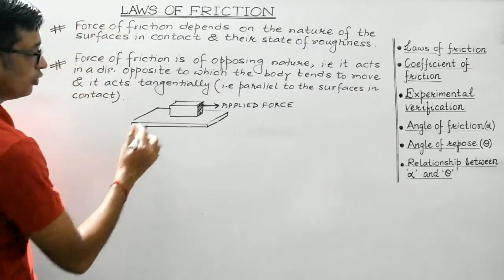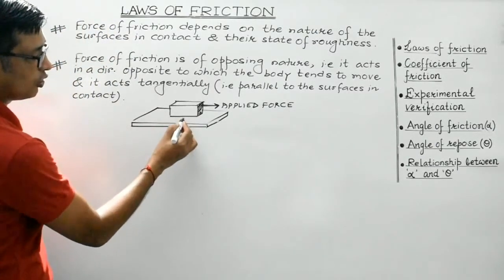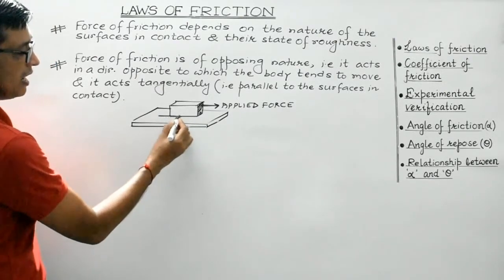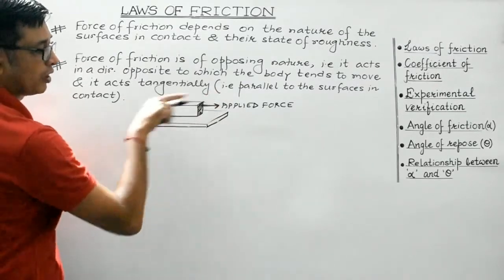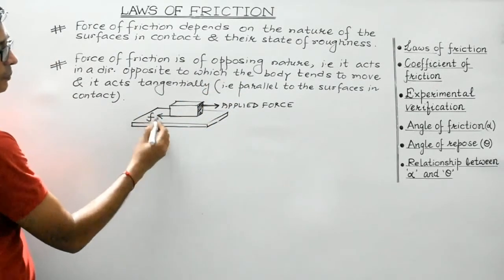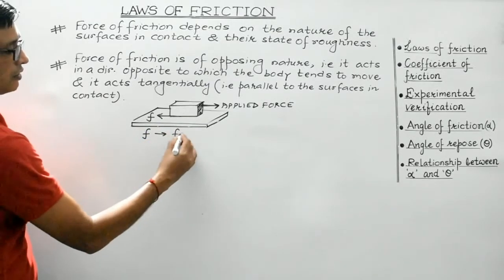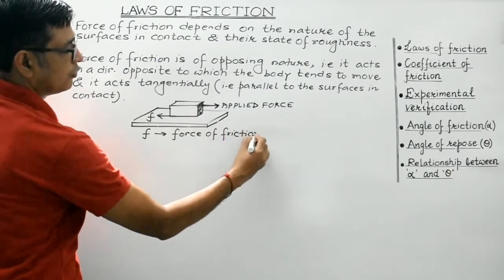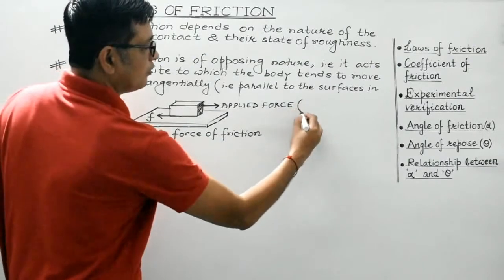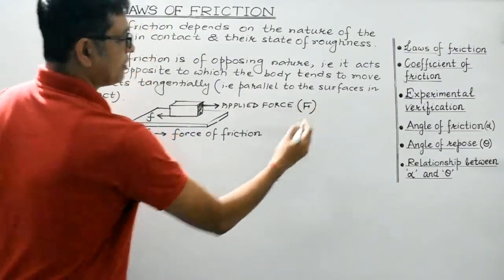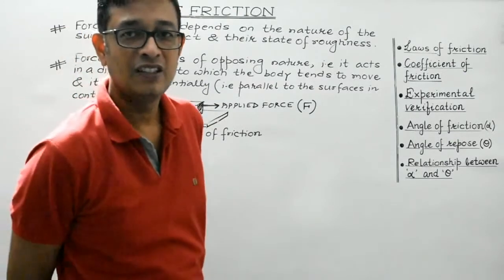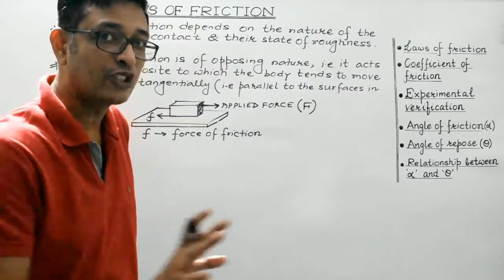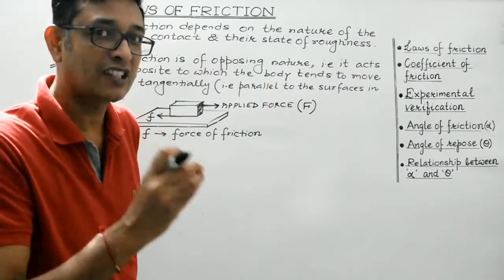Isn't it? So, therefore, force of friction, this is the two surfaces in contact. Force of friction will act tangential, that is, parallel to the surface and in a direction opposite to which the body tends to move. So, small f represents force of friction or frictional force. Clear? And this is the applied force. We will represent the applied force by capital F. Understood, students? So, whenever a body moves or it tends to move, then force of friction does come into existence.